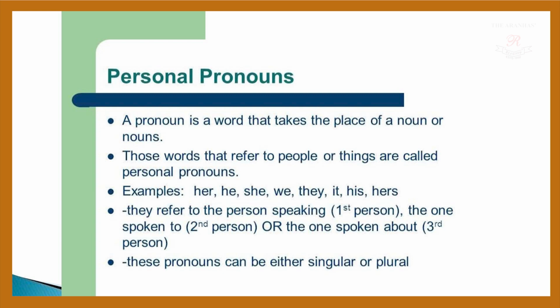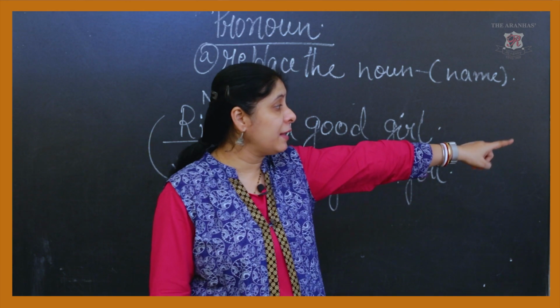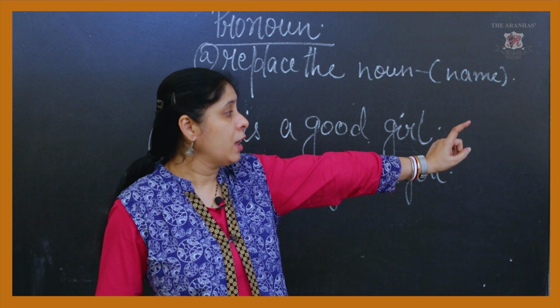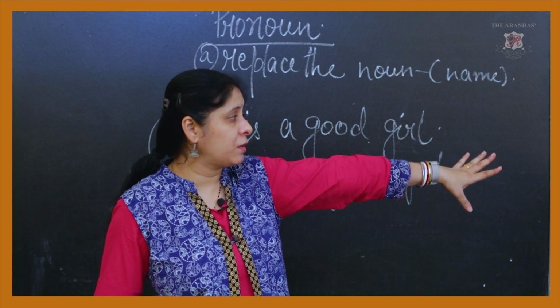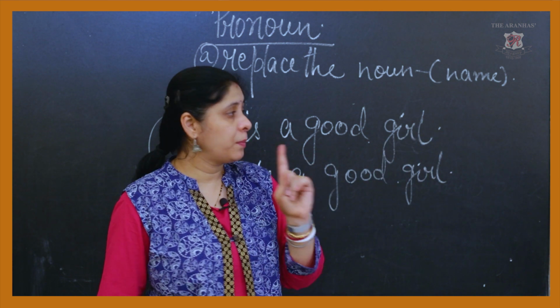These pronouns can be either singular or plural. The condition depends on whether the speaker is talking about singular or plural, but we have to remember that in that scenario, they refers to the person speaking, the first person.